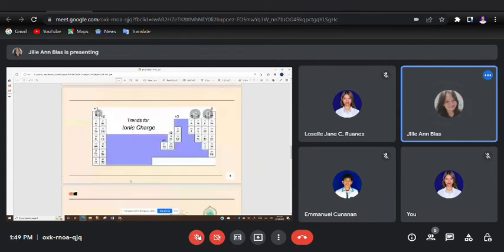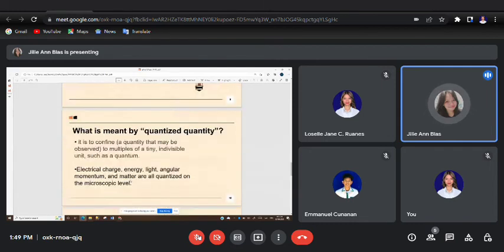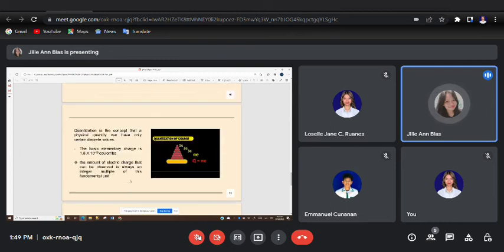Then furthermore, we discussed the definition of quantized, which means to confine a certain quantity to multiples of tiny indivisible units, such as electricity. Since we already discussed that there is this so-called quantization of charge, which is anchored to the value of the elementary charge, 1.6 times 10 raised to the power of negative 19 coulombs.